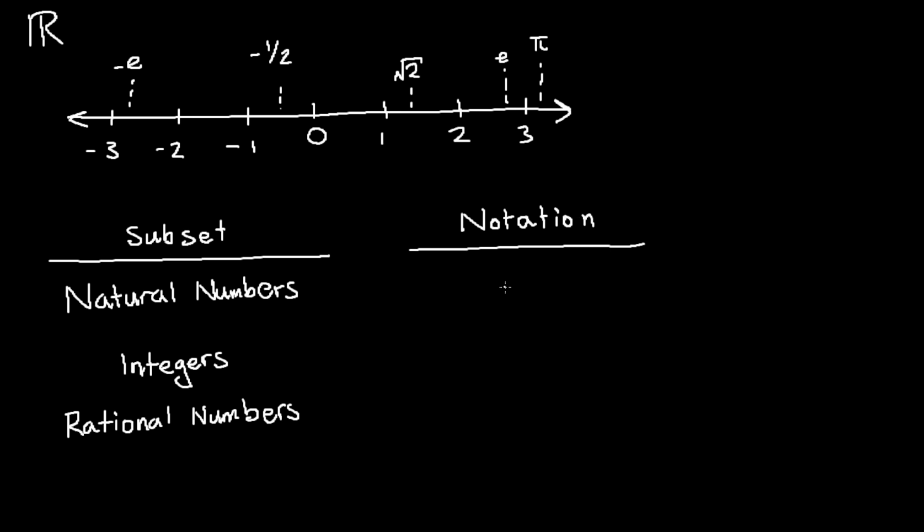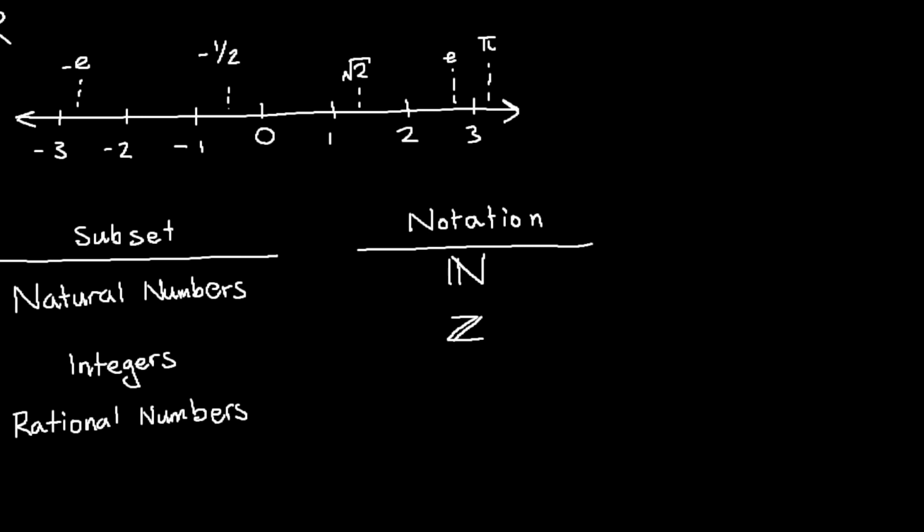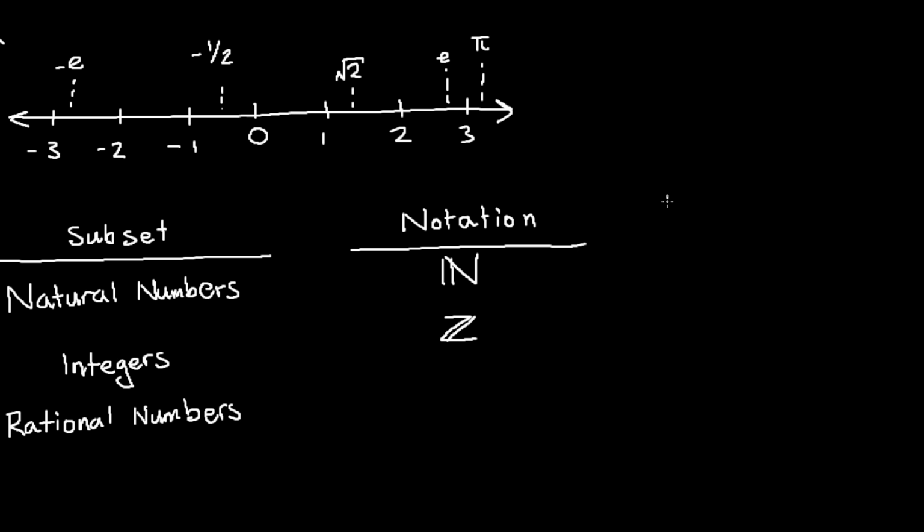We denote the natural numbers with a bolded capital N. And the integers are denoted with a bolded capital Z. Some elements of our natural numbers are just 1, 2, 3, 4, all the way out to positive infinity. 0 is not in the natural numbers; we'll be using that convention. There are no negatives or fractions, just your positive counting numbers.